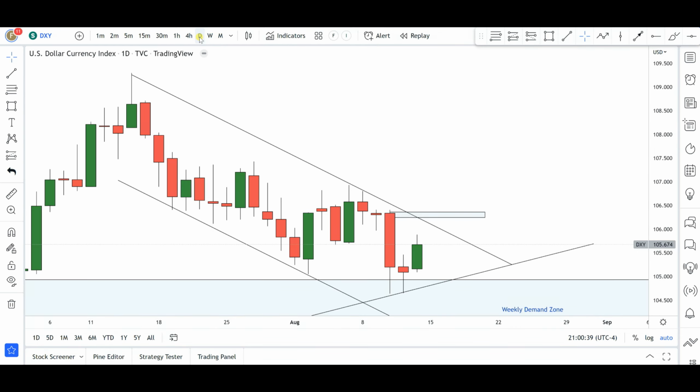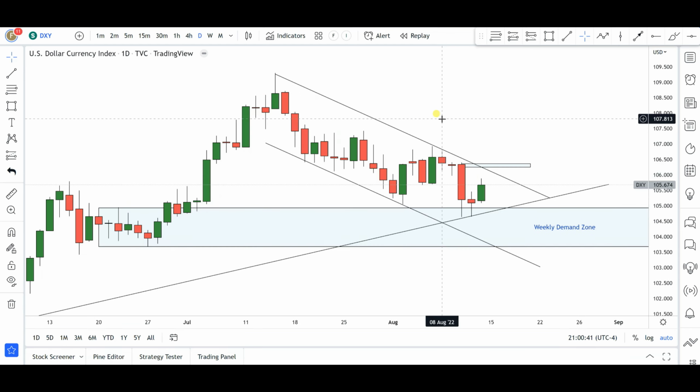Now, from the daily time frame, what do we have here? Well, this market actually is trading in some form of a falling channel, as you can see here on the daily. Okay, the market's finding some hesitation around this particular area on the chart. You can see the weak rejections that we got, and then finally we got a break to the downside that took off this previous swing low that we have in this area.